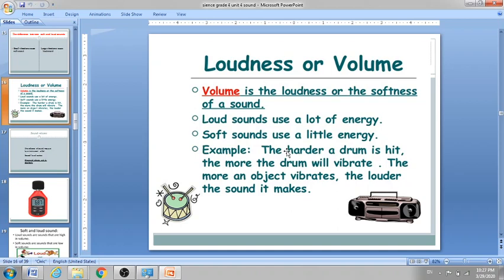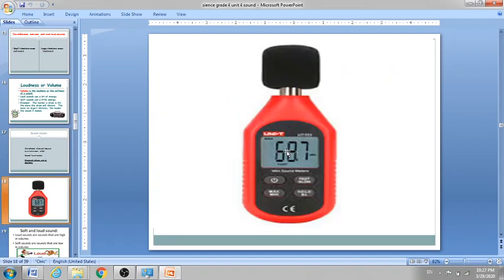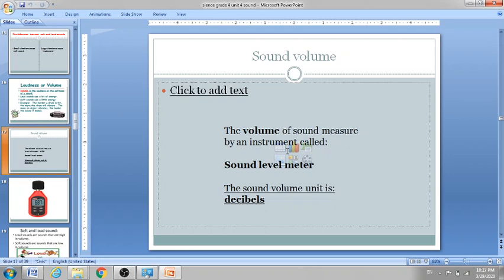Like what? Like when we measure the mass or weight of something, we use a balance, and which unit do we use? Kilogram or gram. But here in sound volume we use an instrument called a sound level meter. This sound level meter measures the sound volume, and by which unit? In the unit decibel. The volume of sound is measured by an instrument called a sound level meter. The sound volume unit is decibel.